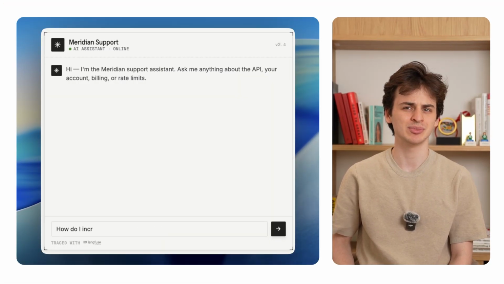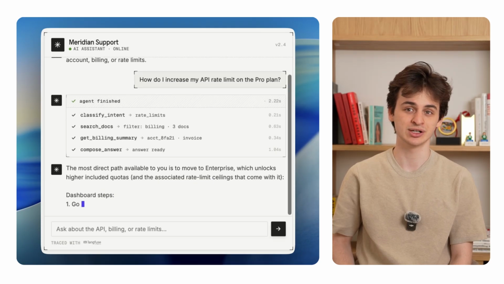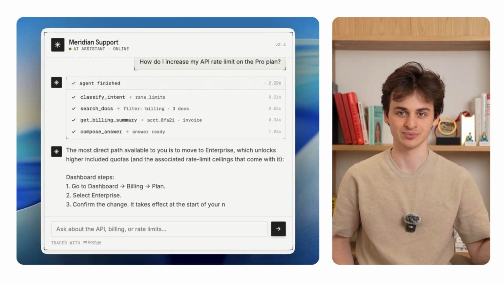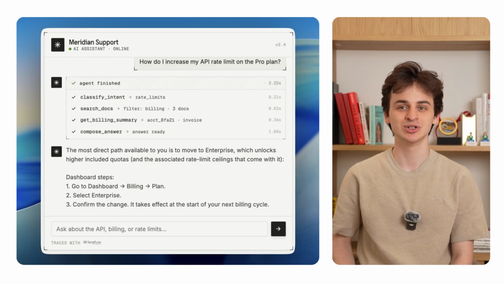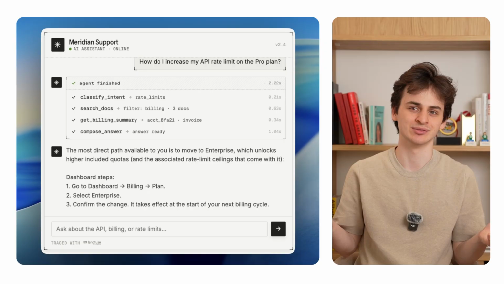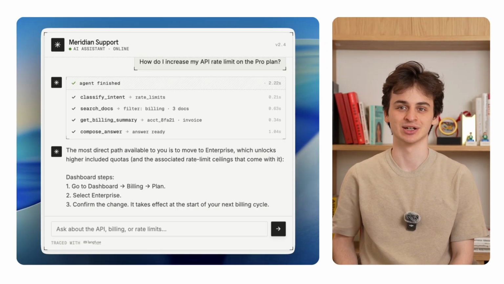How do I increase my API rate limit on the Pro plan? Here's the answer it gives me. Confident, fluent, and completely wrong. The endpoint it used was related to billing and not rate limits. So when the final answer is wrong, a notification saying the agent is broken is useless. Which step actually failed? Let's find out.